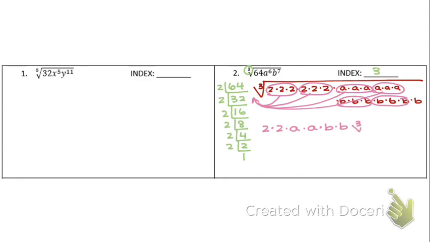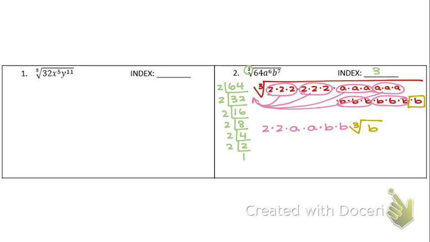Then I still have the cube root of this poor little guy right over here. Let's put him in a different color so we can make sure that we understand where it's coming from. So this b right here stays under the radical symbol right here. Okay, so I have the cube root of b.